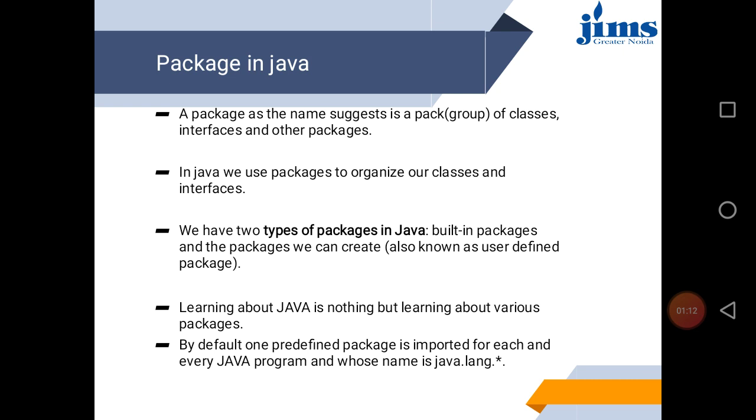Like in an Almira also, when we are keeping our books, we arrange books based upon their type. If similar types are to be kept, then we keep those similar kinds of things in one place. Similarly, in Java also, when you have the same type of classes or interfaces, you try to collect all these things and bundle them into one specific group, and the name which you give to that is package.